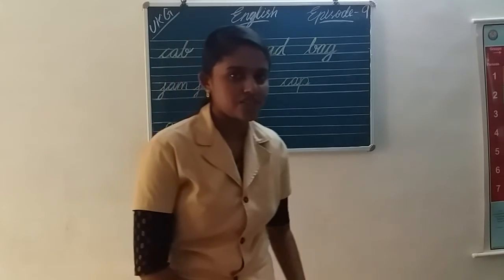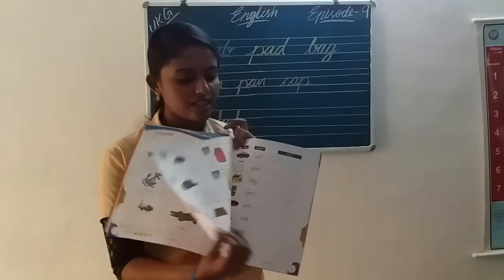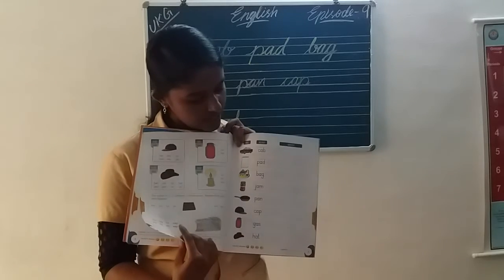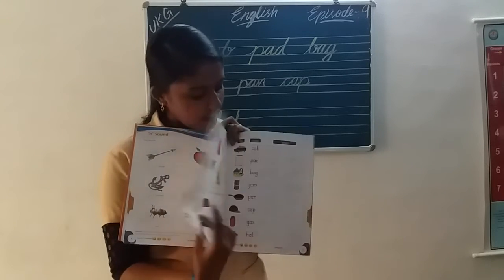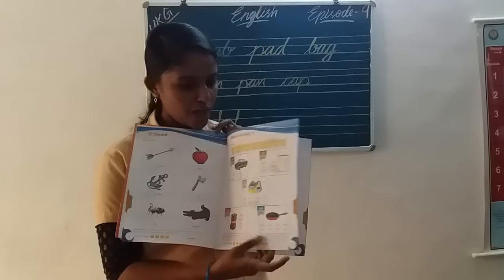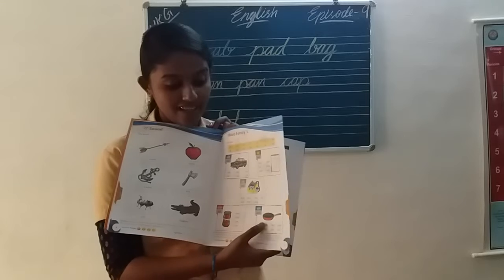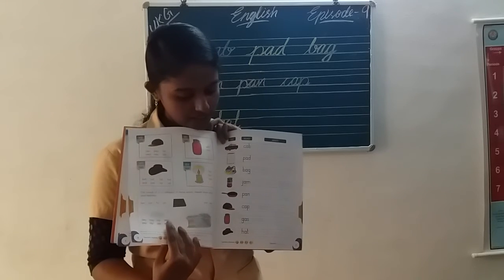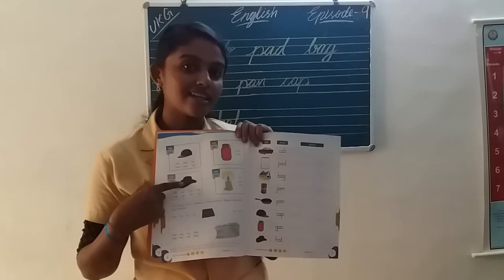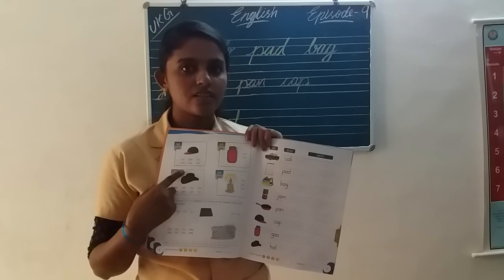This is a revised portion. In the previous class, we discussed some word families. Here, in these words: cap. Next word is pad. And the next word is bag. Next word is jam. Here, jam. And the next word is pan. Here, pan. Next word is cap. Gas, hat. Okay, have you understood? All of you understood?